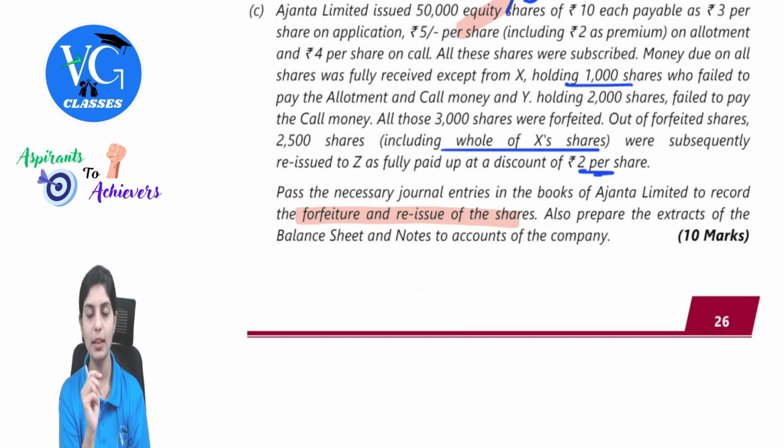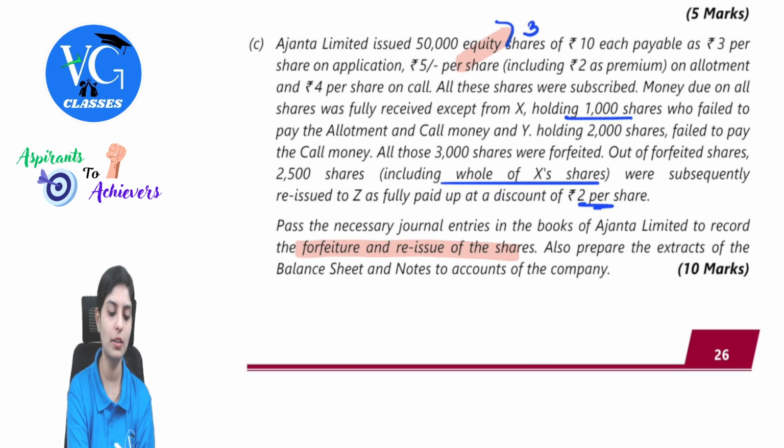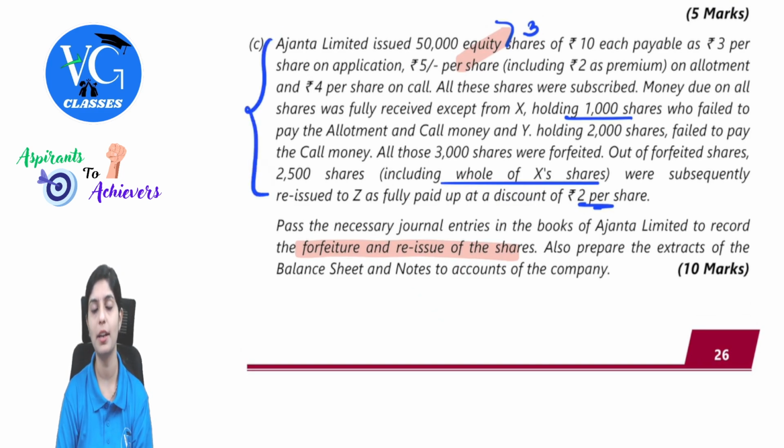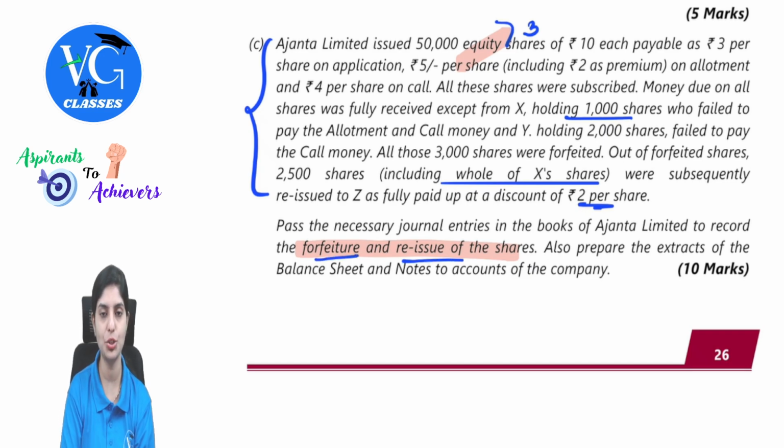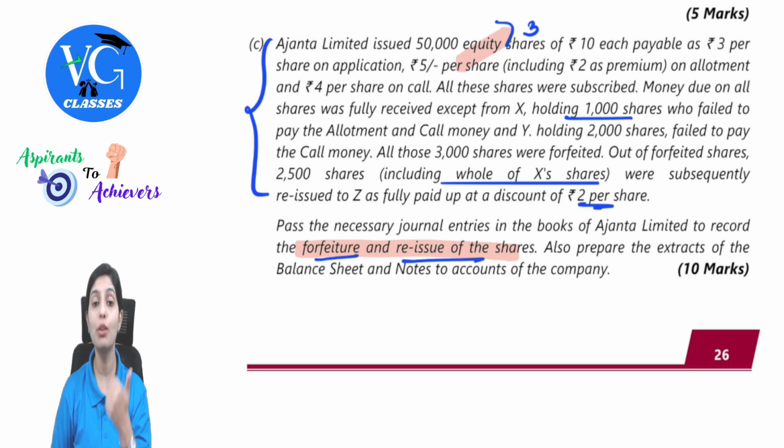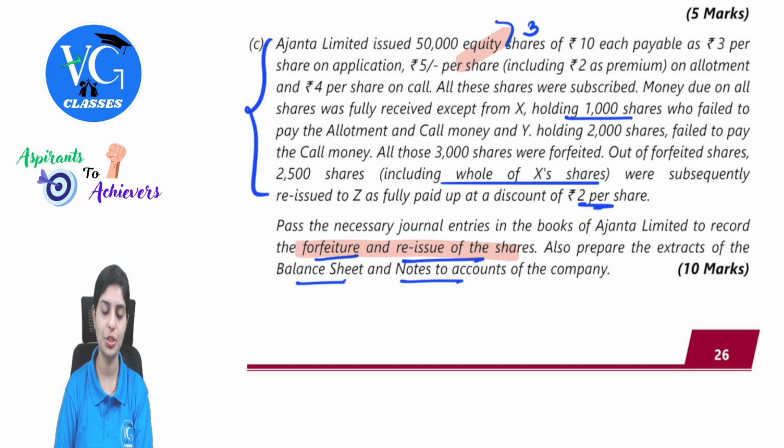Examiner's comment in this particular question is most of the students have written all the entries from application and allotment, but the question is specifically asking you to record the entries on forfeiture and reissue. The disadvantage for you would be you will lose a lot of time if you start entries from the application, because the question requirement is just forfeiture and reissue. Along with that, they have asked to prepare the extract of balance sheet and notes, which most of the students have missed. This is the examiner's comment. So let's interpret this and solve as per what the question requires.